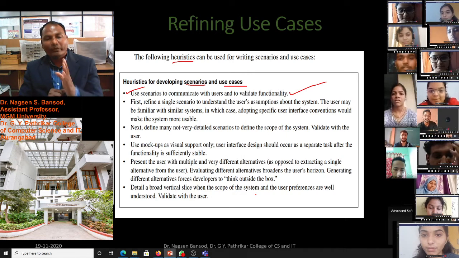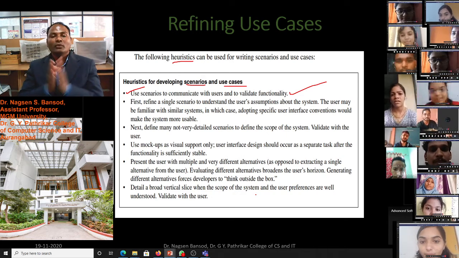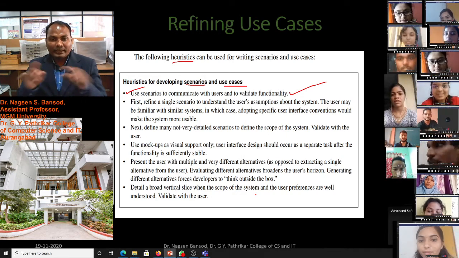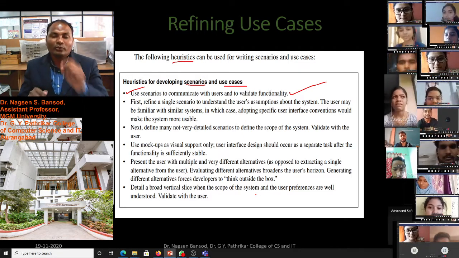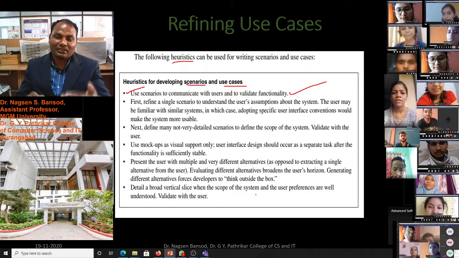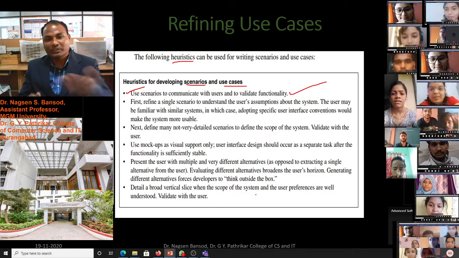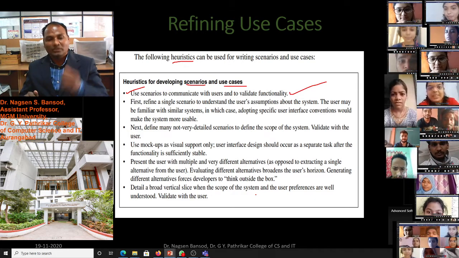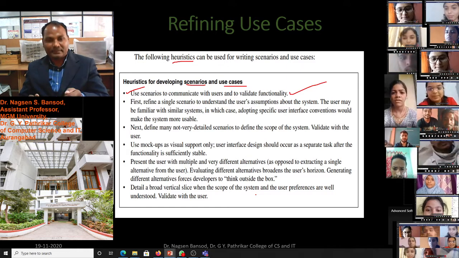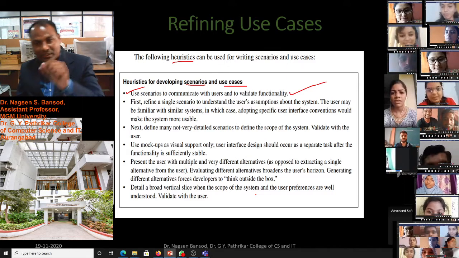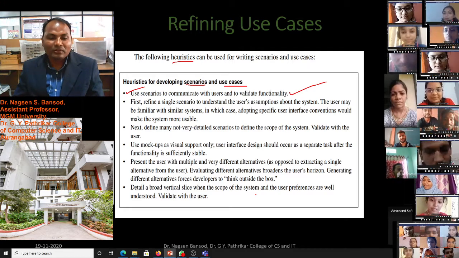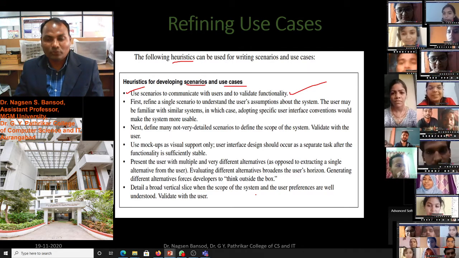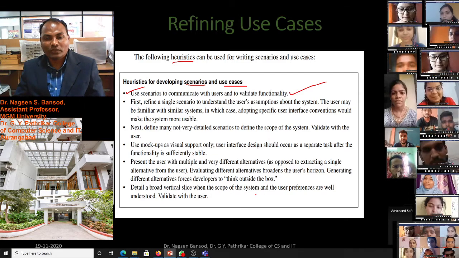Then for validation, we have to check whether the use cases created till date are proper or not. We have to talk with the user and validate that. The user should tell us, yes, you have done the work properly, the work is good. Then that will be validated to the next process, to further processes.